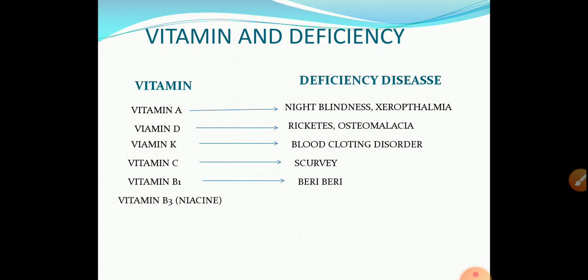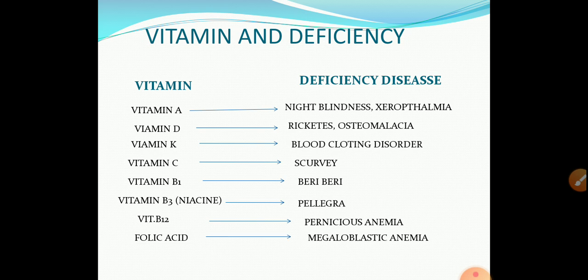Vitamin B3, niacin deficiency: pellagra. Vitamin B12, cyanocobalamin deficiency: pernicious anemia. Folic acid deficiency: megaloblastic anemia. Vitamin H or B7 or biotin deficiency: egg white injury. These are the names of vitamins and their deficiency diseases.